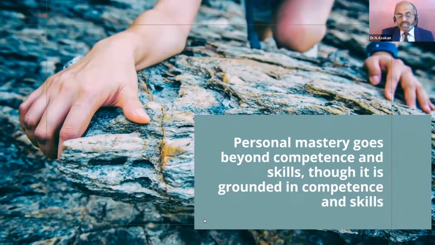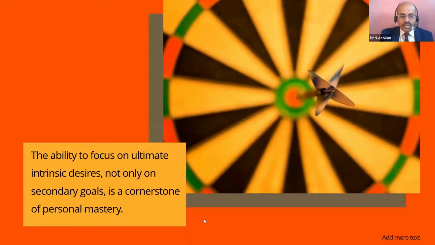That's why we started with what knowledge, skill, and talent are. Now we want to move to personal mastery: the ability to focus on our ultimate intrinsic desire. We have two types of desires, the extrinsic desire and the intrinsic desire. With intrinsic desire, our conscious mind always stays on this is what I want to achieve, this is what I want to contribute to my students. So we need to always focus on this intrinsic desire, and if you travel to reach it, you are going towards achieving personal mastery.